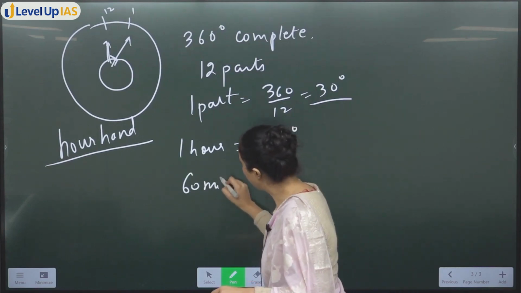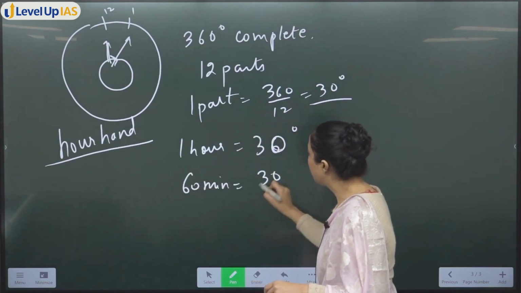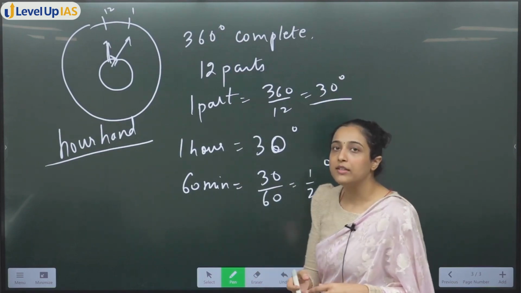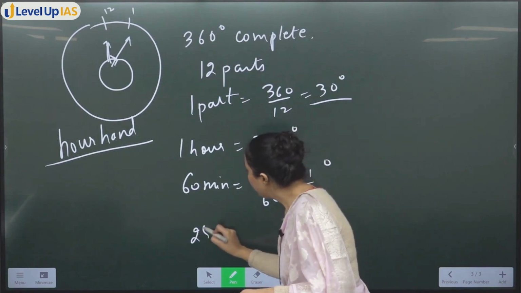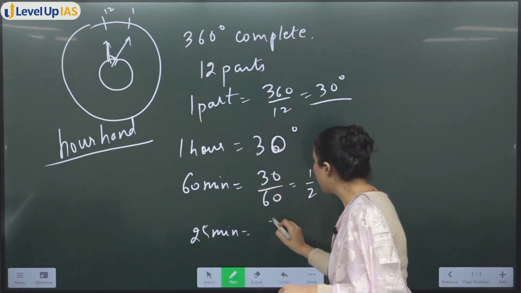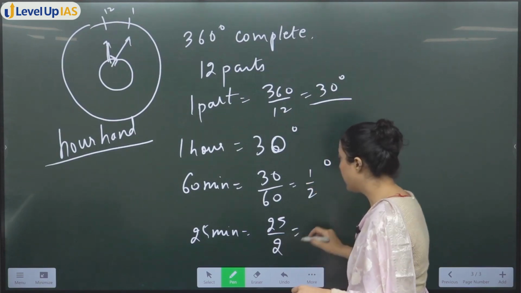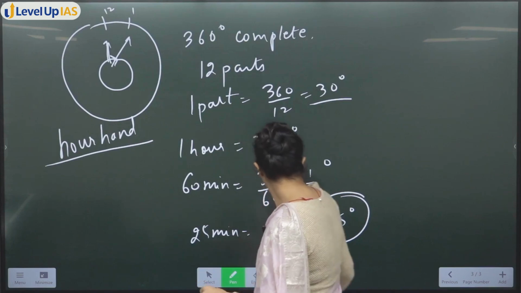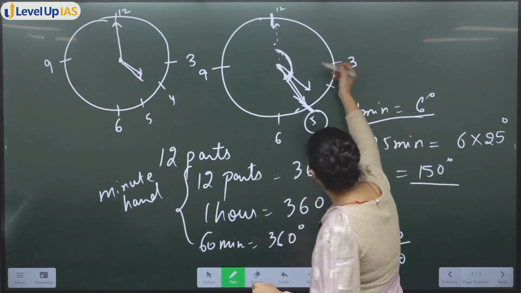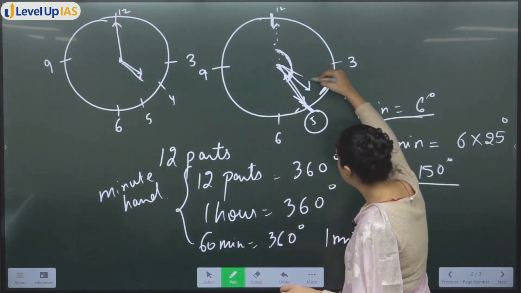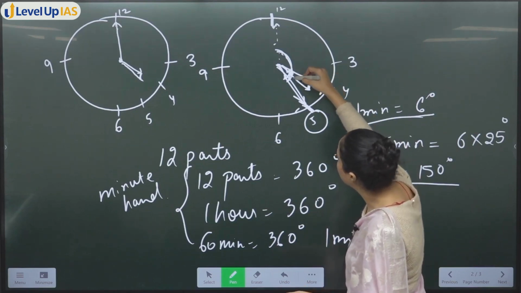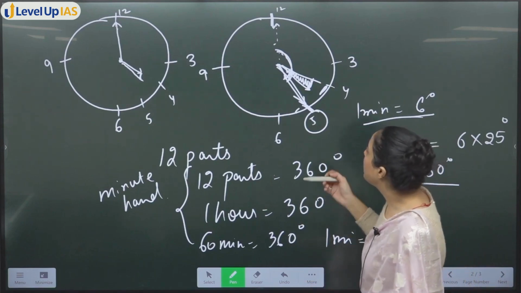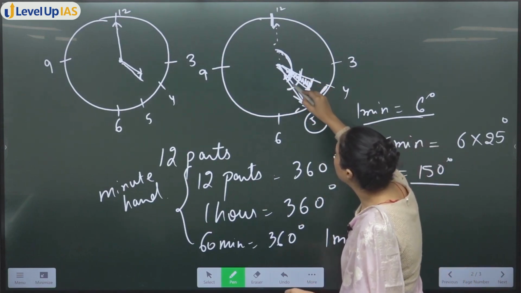in 60 minutes our hand is traveling 30 by 60, half a degree, okay. So how many minutes have we covered extra? In 25 minutes our hand will travel 25 by 2, 12.5 degrees. So when we are going from this 4 to this 4, our hand is traveling like this angle, this is what? 12.5 degrees.